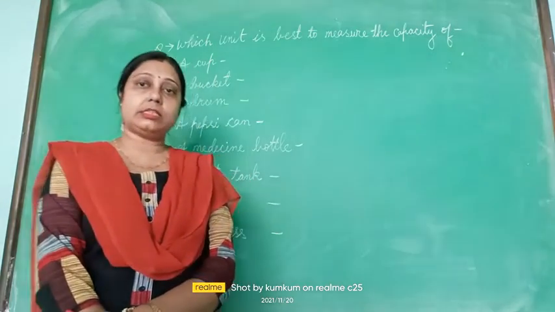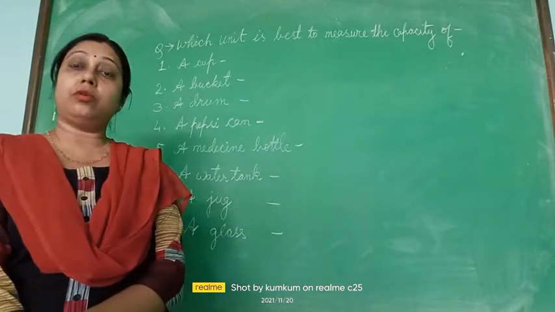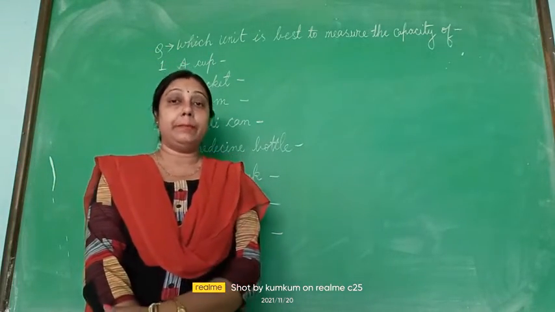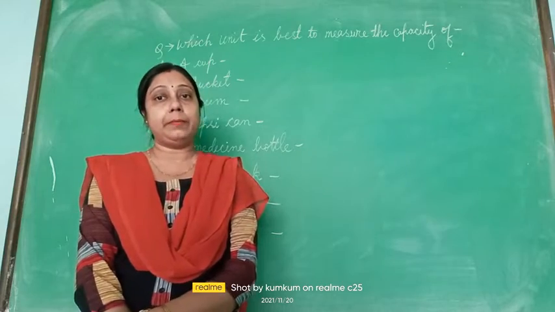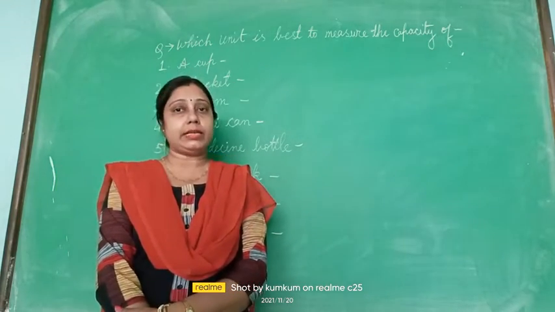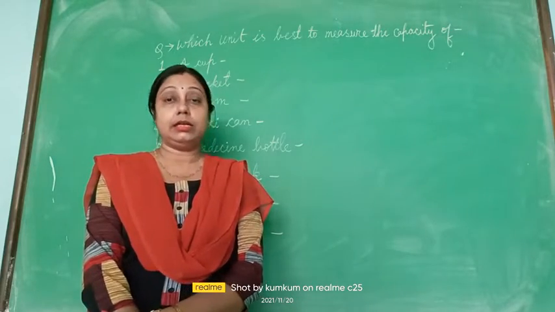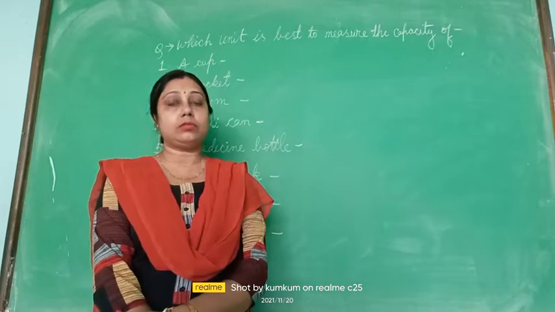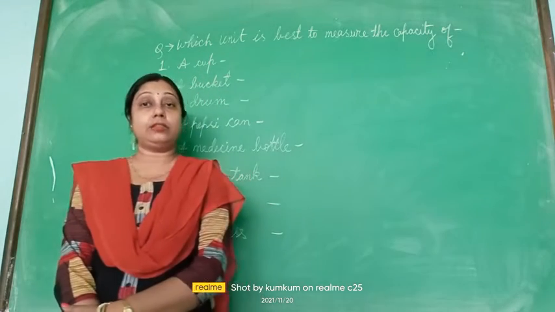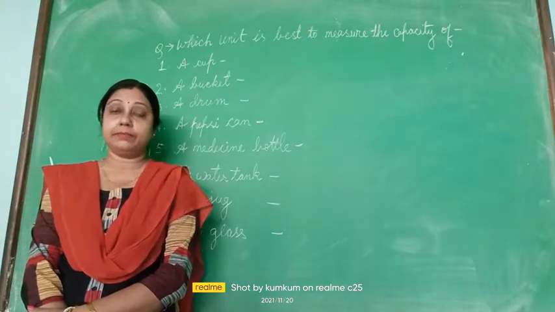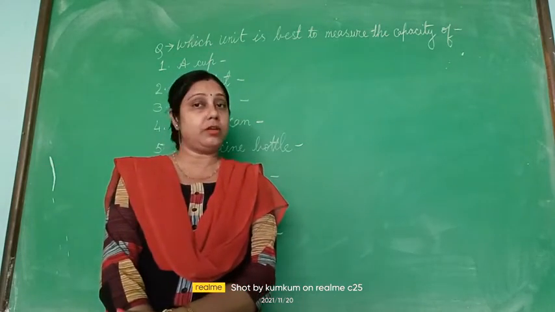We have discussed this type of question for length and weight also, and today I am going to discuss capacity. But in your exam, it may come mixed. That means I may give you length, weight and capacity together, and you have to decide which unit is best suitable to measure. Then the question will be framed like length of anything, weight of anything or capacity of anything. So there you have to remember the units.